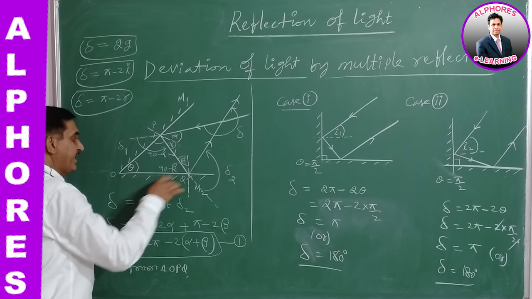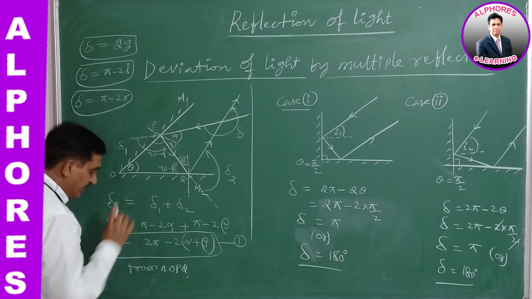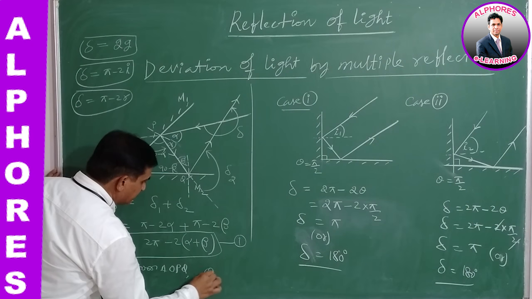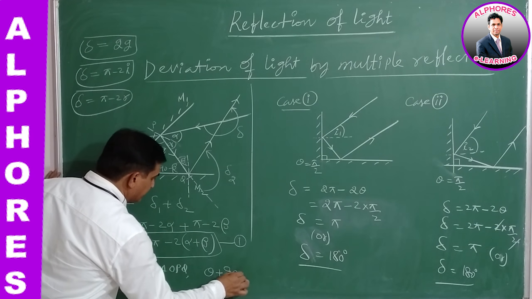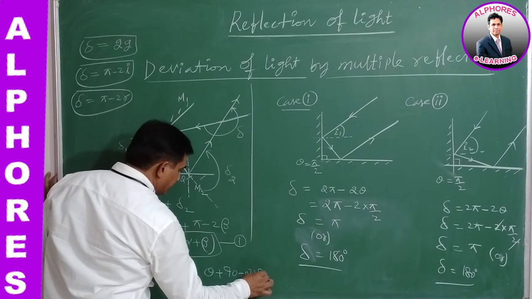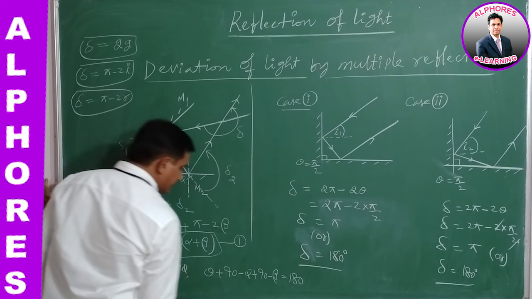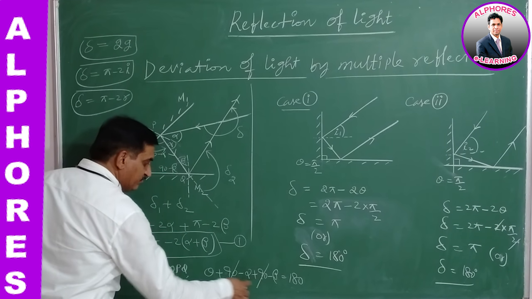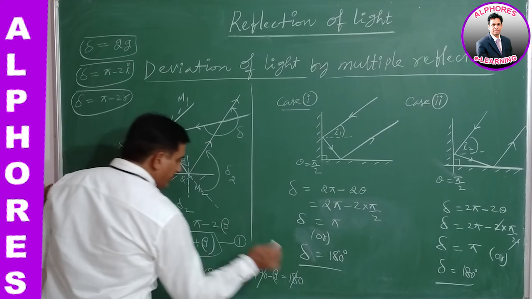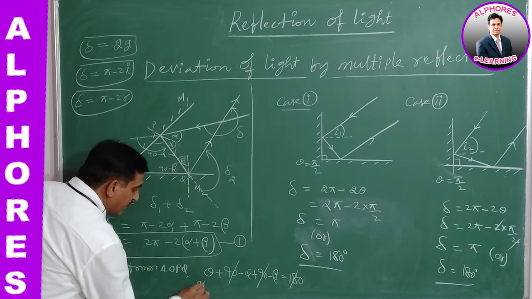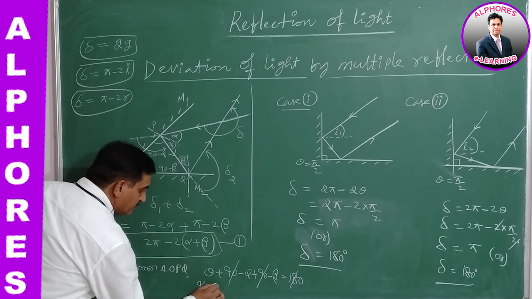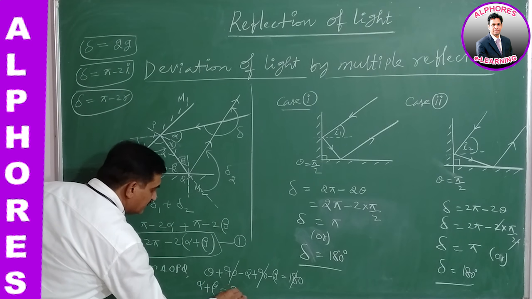Therefore, in this triangle, the sum of the angles is 180 degree: theta plus 90 minus alpha plus 90 minus beta equals 180 degree. 90, 90 is 180, and 180 gets cancelled. Therefore, alpha plus beta is equal to theta.